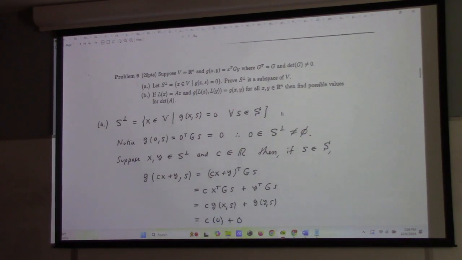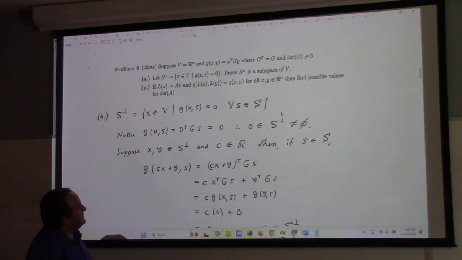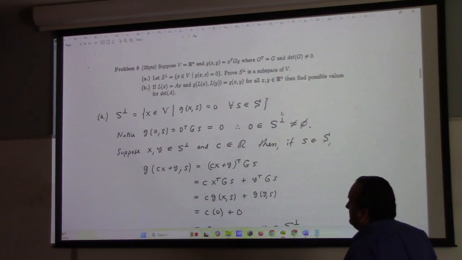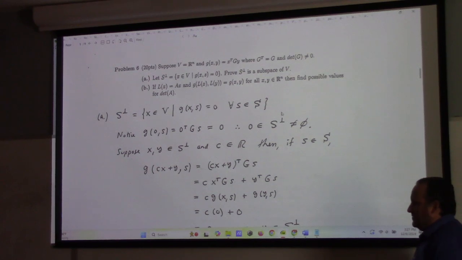Problem 6. This was, in some sense, new. In some sense, not, I suppose. So here, I didn't say that G was a metric, right? It's true that if we write that formula, x transpose G y, that makes it a bilinear form on Rn. And it's symmetric because G transpose is equal to G. That's true. But I didn't say it was a metric. I didn't say it was a bilinear form. So you really shouldn't just assume the bilinearity here. You should give me evidence for it.